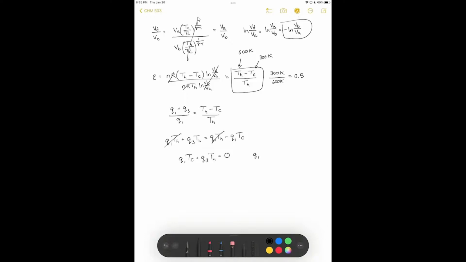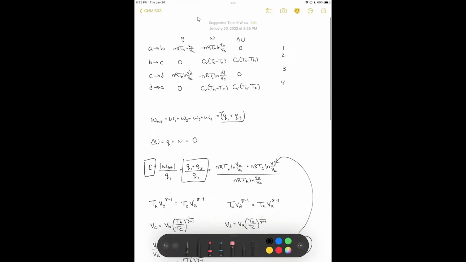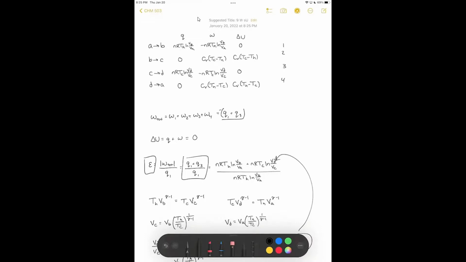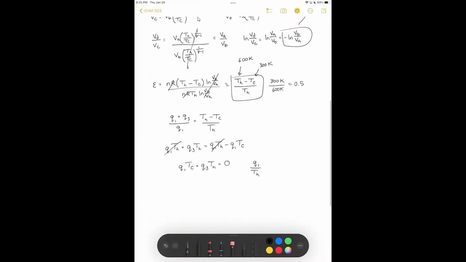I'll say that Q1 over T hot, and I'm doing this because at this first step, the temperature is hot for this first step. That's why I'm doing this extra step here. So I can say Q1 over T hot plus Q3 over T cold is equal to 0.